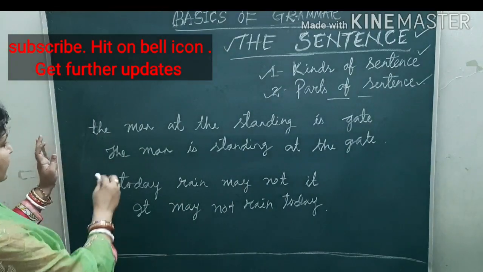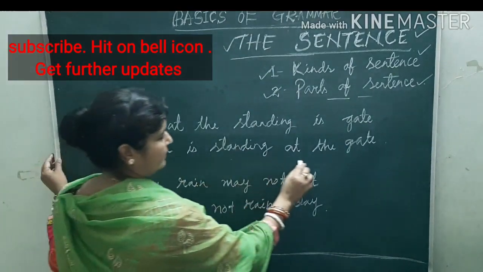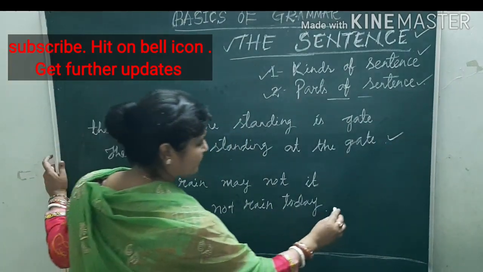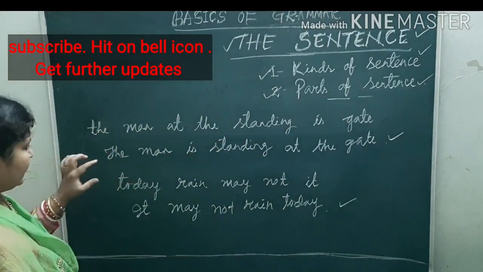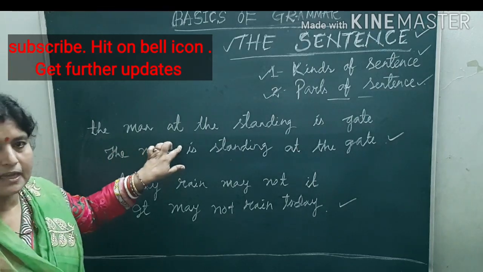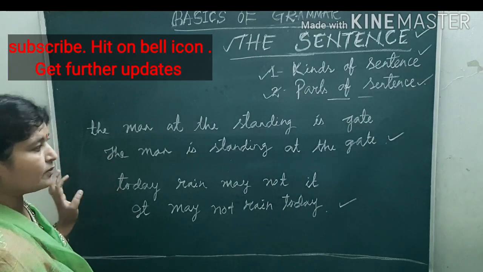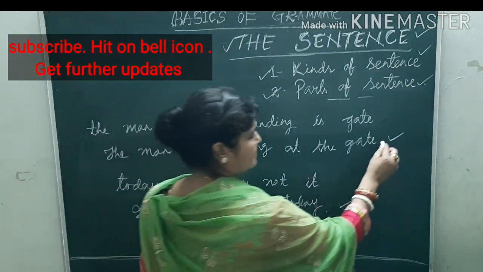Now read: the man is standing at the gate. It may not rain today. So, these groups of words are giving us a complete sense. So, these are known as sentences.